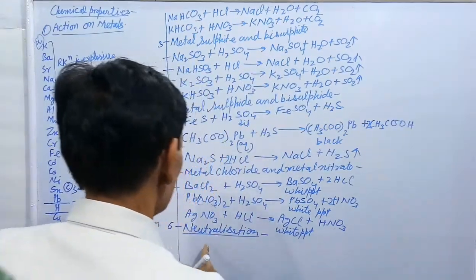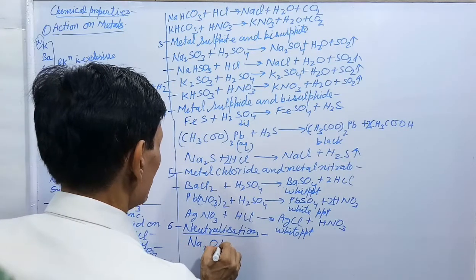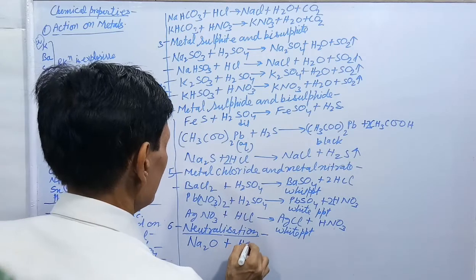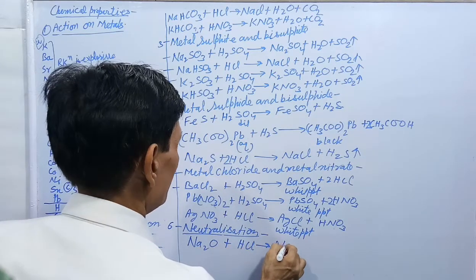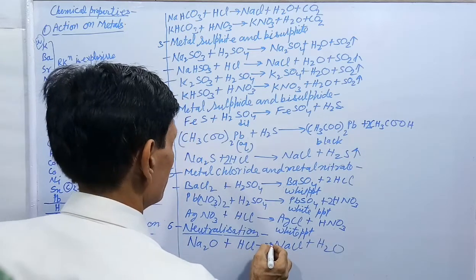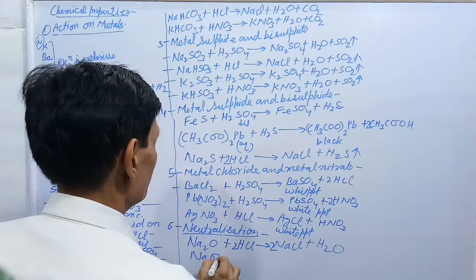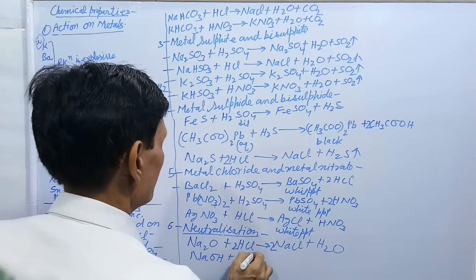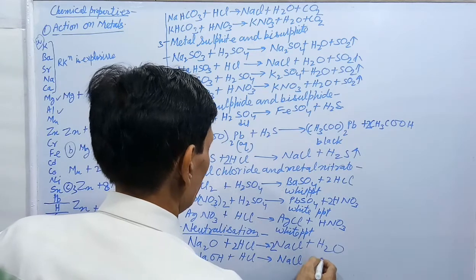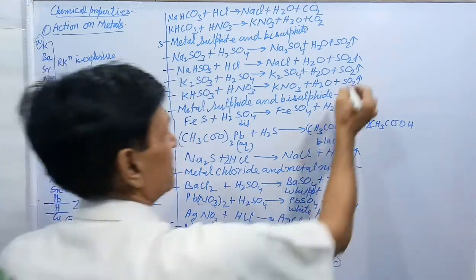Now see one example. First I am writing here oxide: Na2O plus HCl forms NaCl plus H2O. Next, NaOH plus HCl forms NaCl plus H2O. Oxide and hydroxide, these are bases.